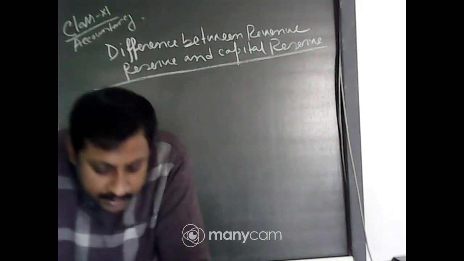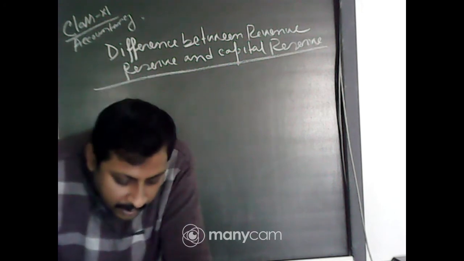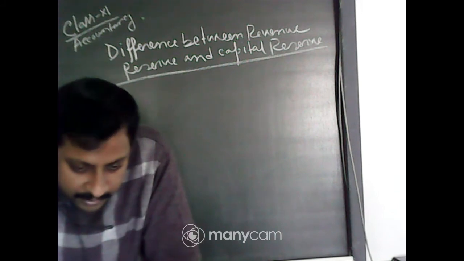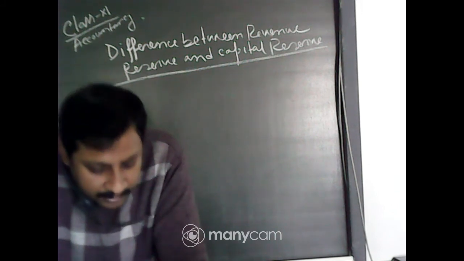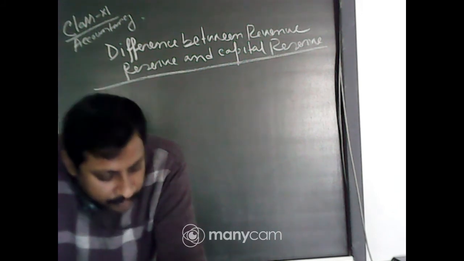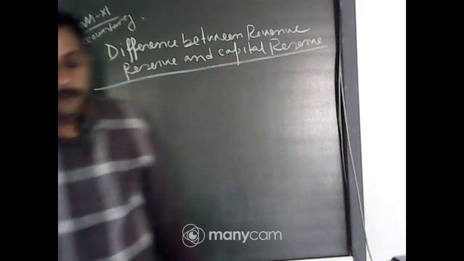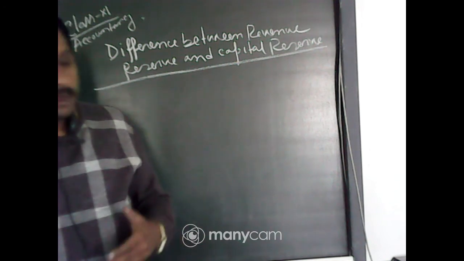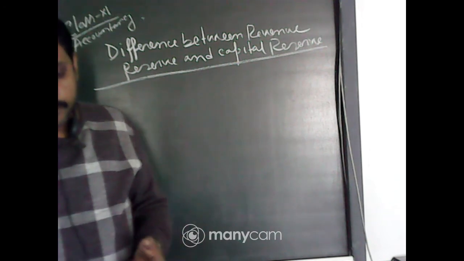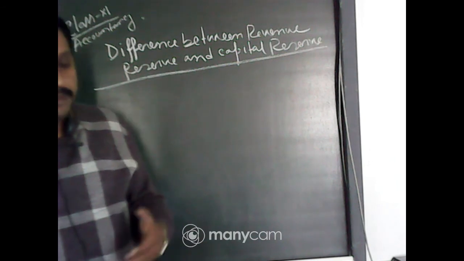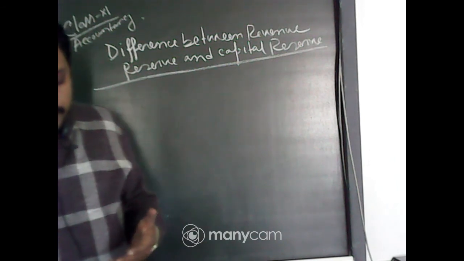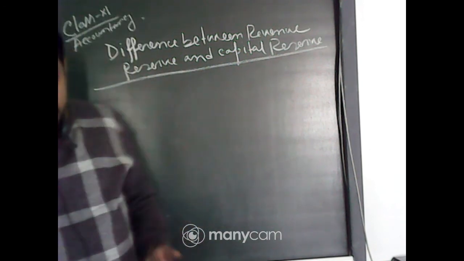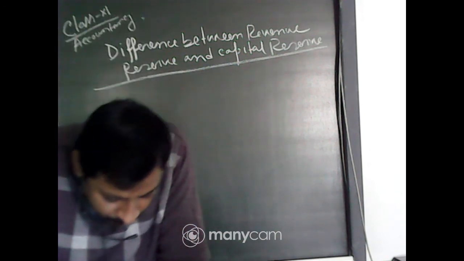Now it is created primarily out of capital profit and does not arise out of the normal operating activities. From normal operating activities capital reserve does not arise. Suppose there is a machinery you are using, and after 5 years you sell the machinery and earn a profit. That is not a business profit, that is a capital profit. Selling machinery is not your normal business procedure, so that is your capital profit.